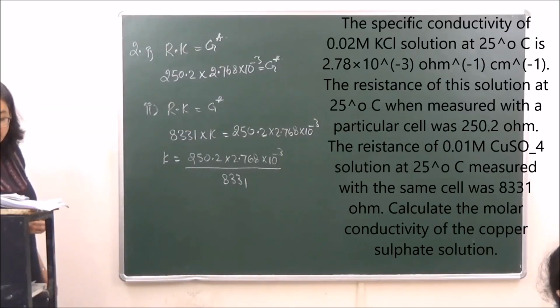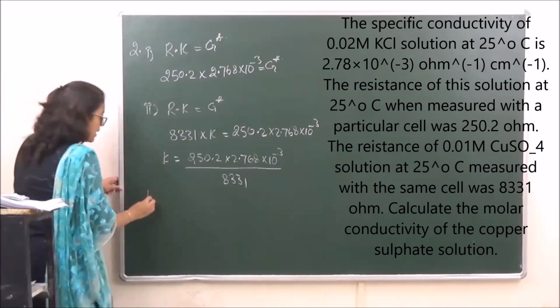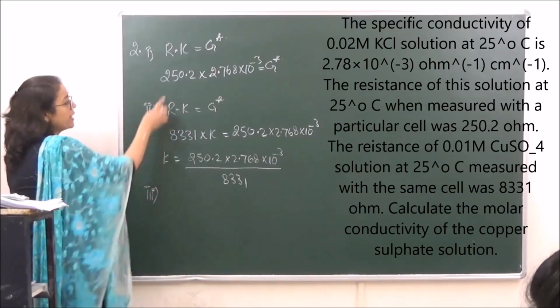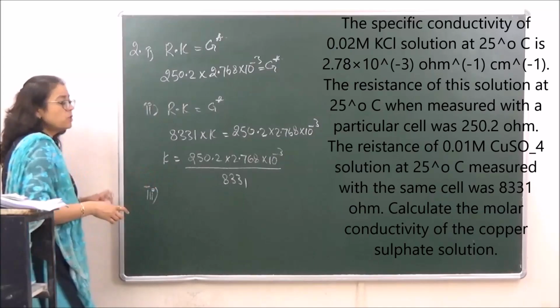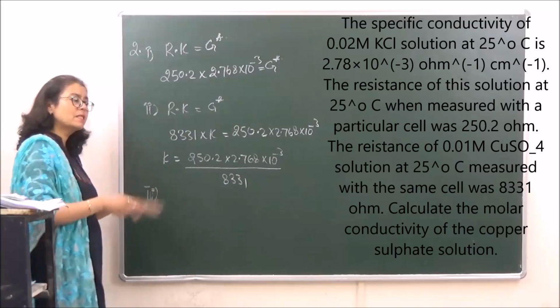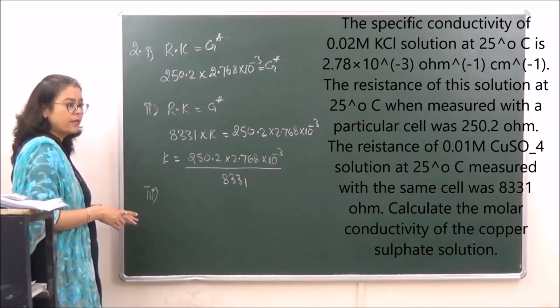So kappa when calculated over here, that is coming to this. Now we have to calculate in the third step the molar conductivity. Please don't waste your time doing these calculations because we really don't require them. We will take this in the final calculation and once and for all do the entire calculation together.